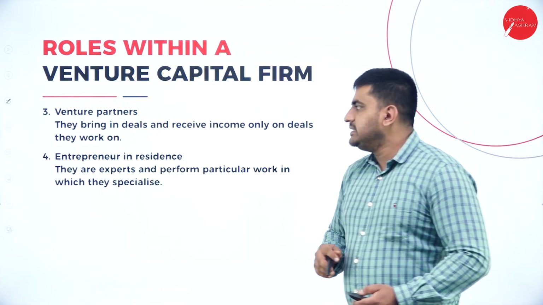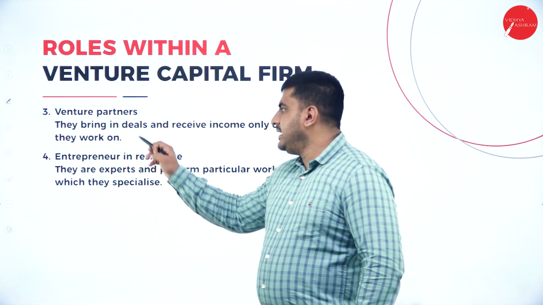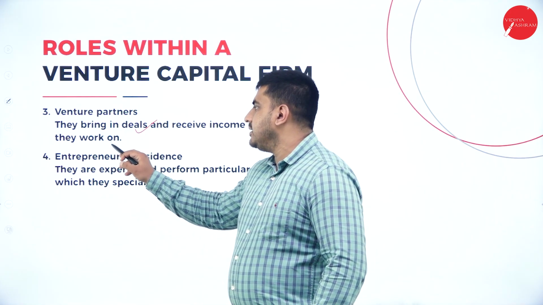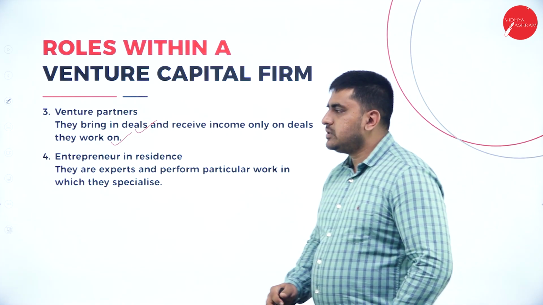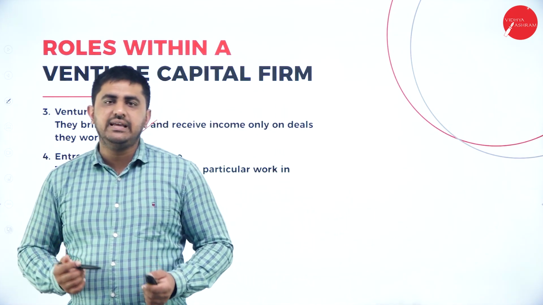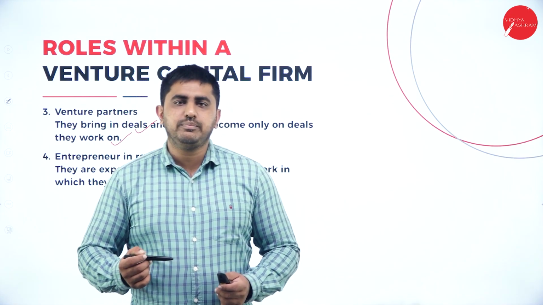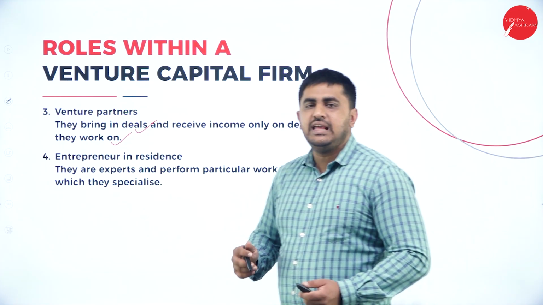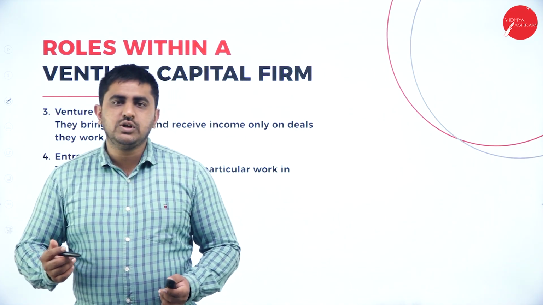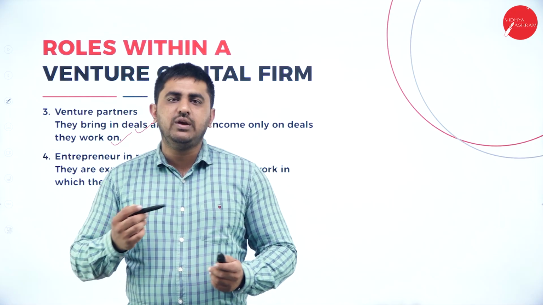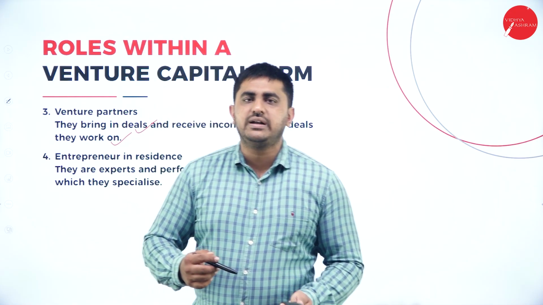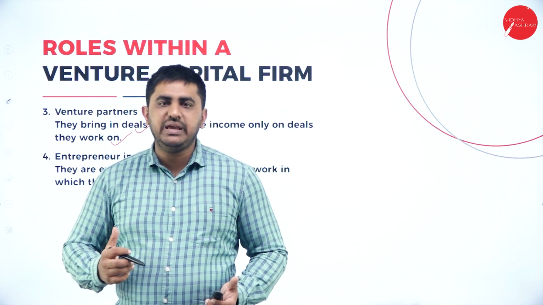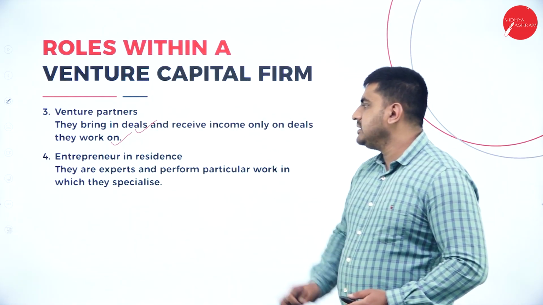So next, venture partners. They bring in deals and receive income only on deals they work on. What is the meaning of this? There are certain partners who bring in specific deals. They receive profit only on those deals. A business entity may be dealing with 10 different kinds of deals. Suppose there's a venture capitalist who is involved in only one deal. He will receive profit based on only that deal, not all the 10 deals. This is the meaning.